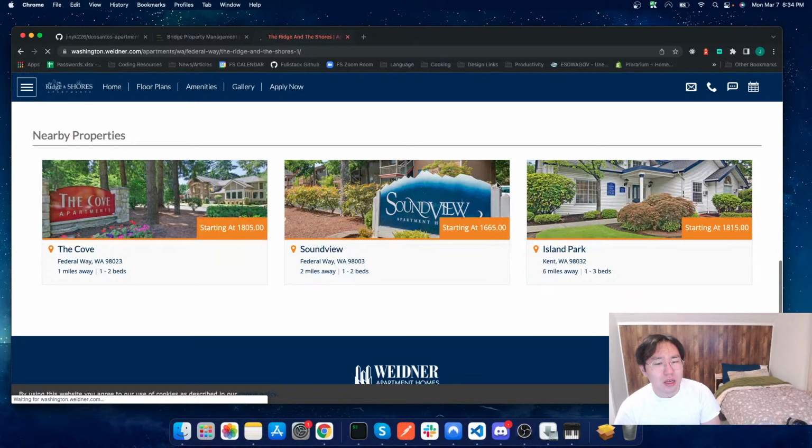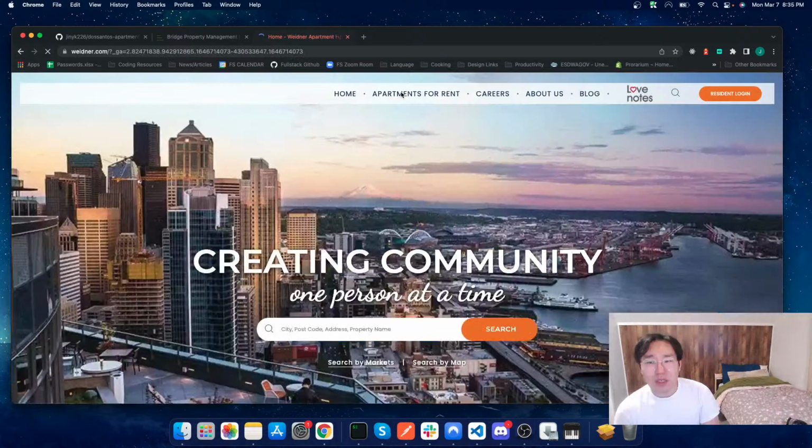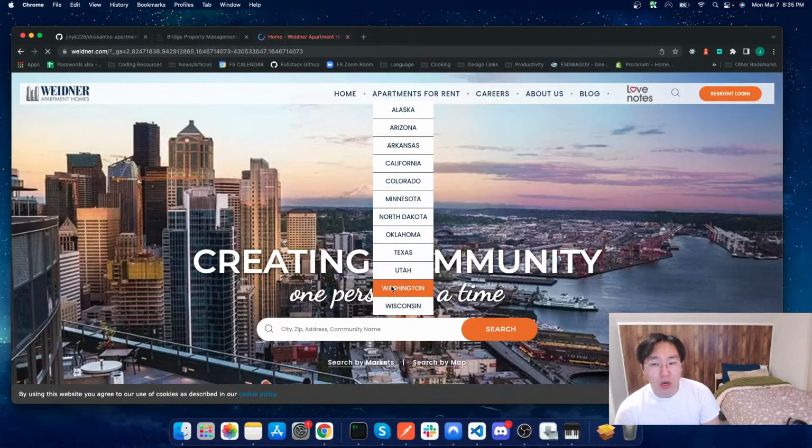So this is the Widener homepage right here. We can see there's apartments for rent, and oh, it looks like we also have it by state, so that's good to know. Interesting, processing requests, a little loading bar up there. Let's see. Let's check out Washington, which is where I am.